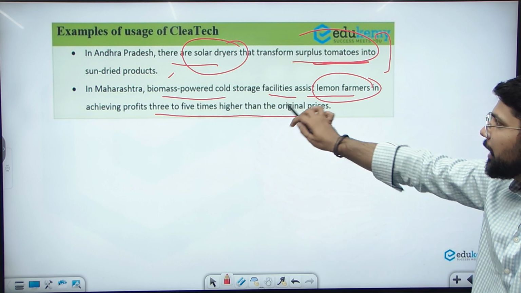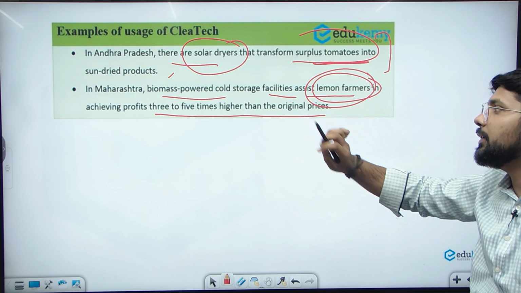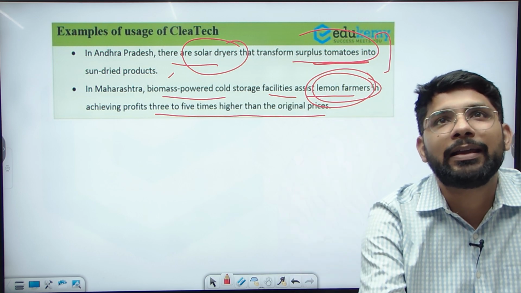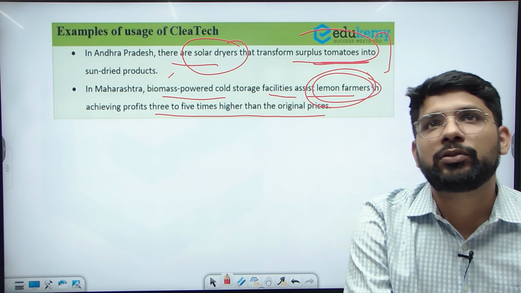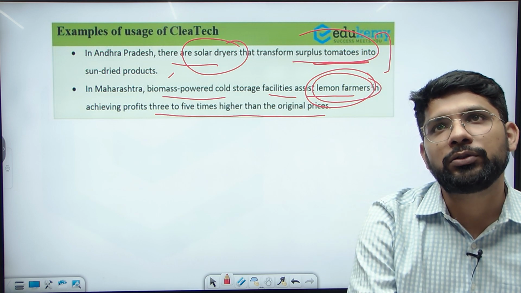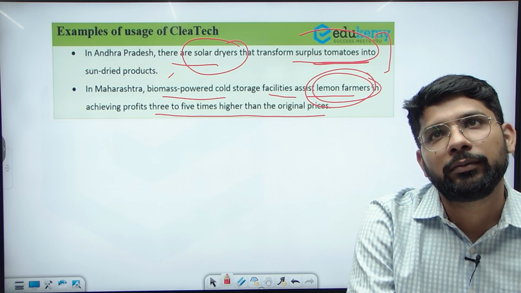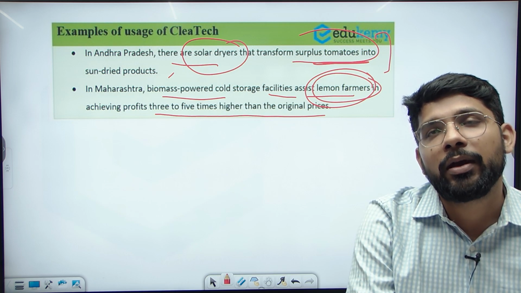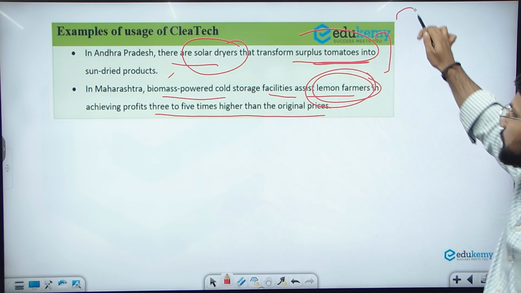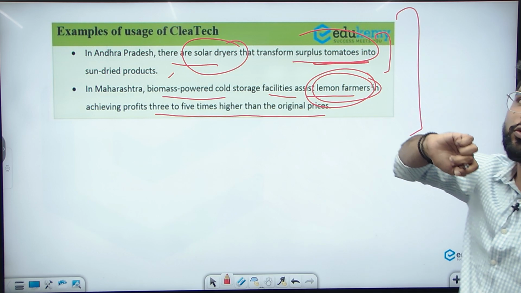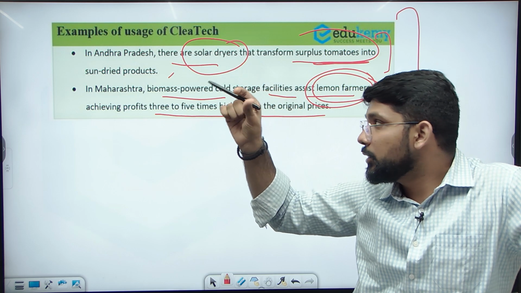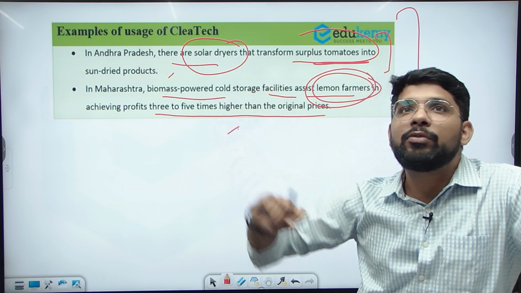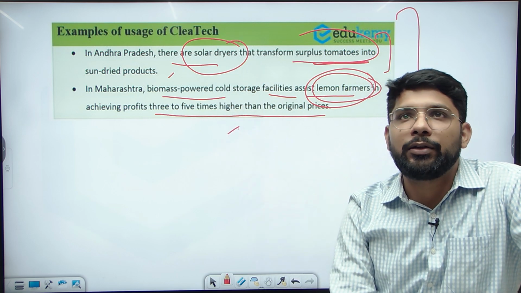Similarly, in the case of Maharashtra, the lemon farmers are achieving profits 3 to 5 times higher than the original prices. They are storing in cold storage, biomass-powered cold storage. That is clean technology. Okay, so you can mention these examples of the usage of clean tech in your answer. Your answer will show that you know the work at the ground level, what the government is working on related to clean tech.